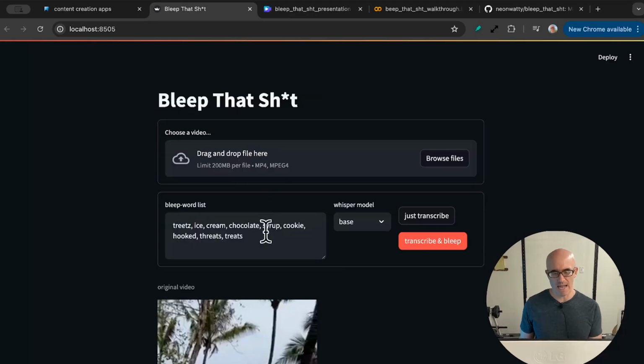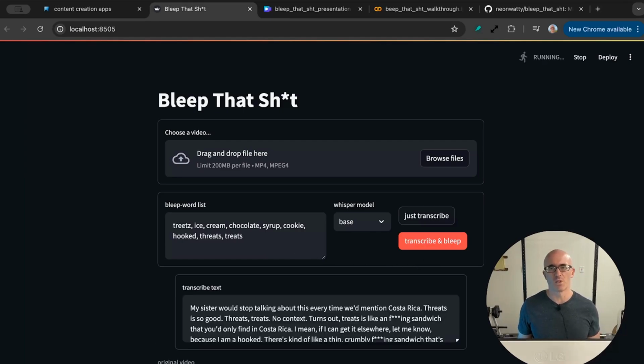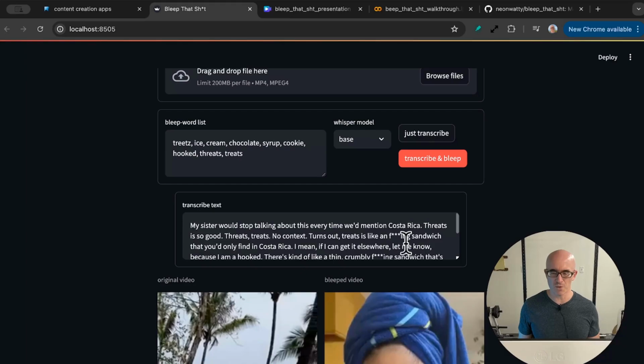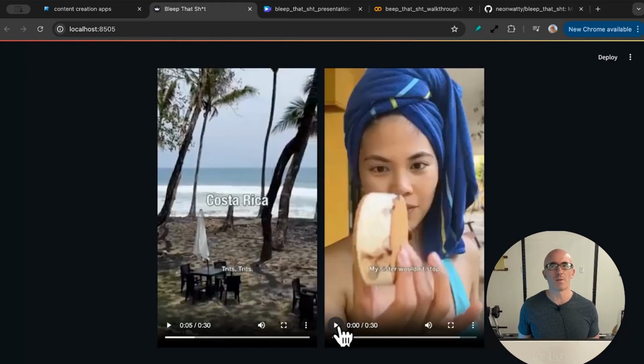Great, now let's use the app to bleep out these keywords. Again, they're treats, ice cream, chocolate, etc. Just press the transcribe and bleep button. Once the process is complete, you'll see the transcription of the video on top and the bleeped out video on the bottom right. Let's play the first 5 seconds of this.